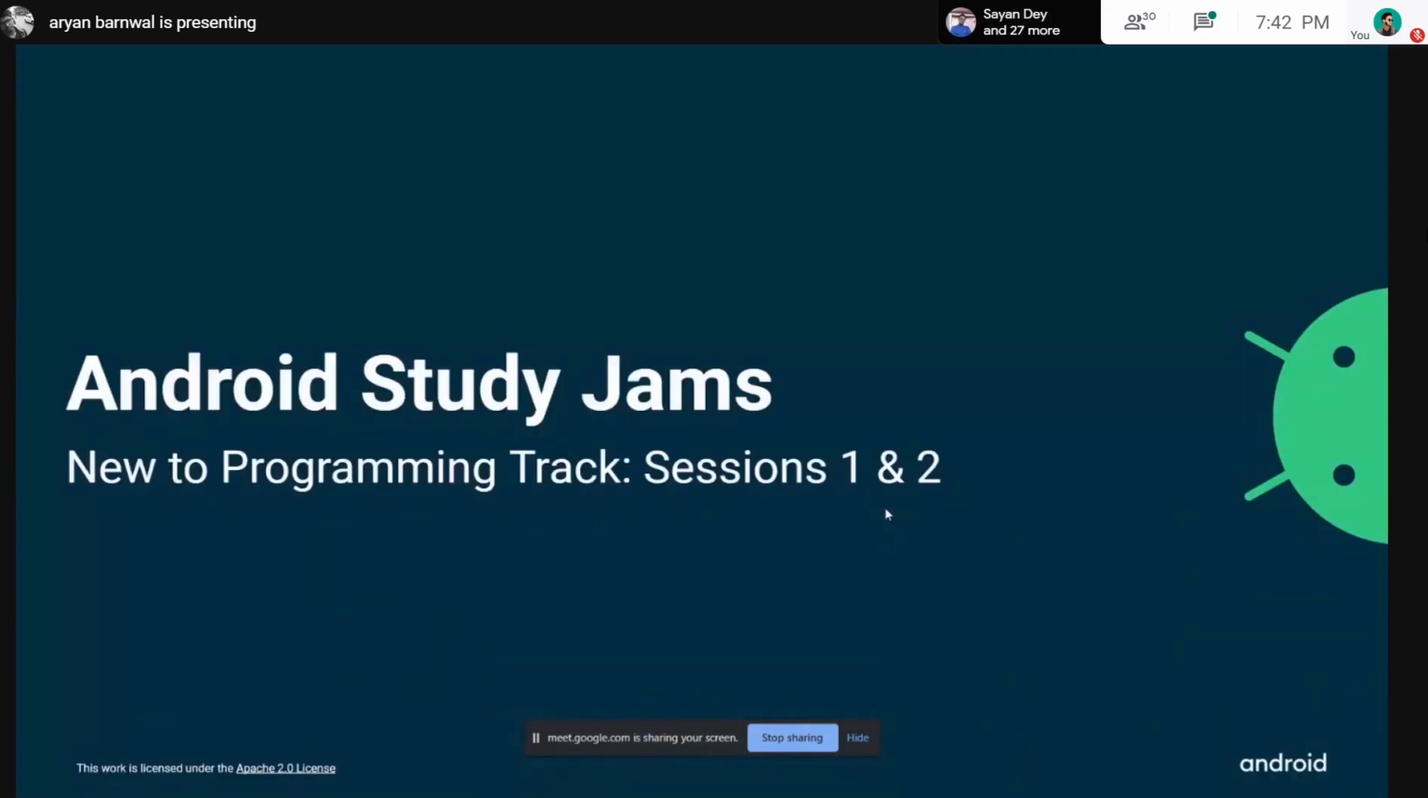The next track is the prior experience track, where you will make loads of apps. In some apps, you will learn how to connect to the internet. In some apps, you will learn how to use databases like Room.